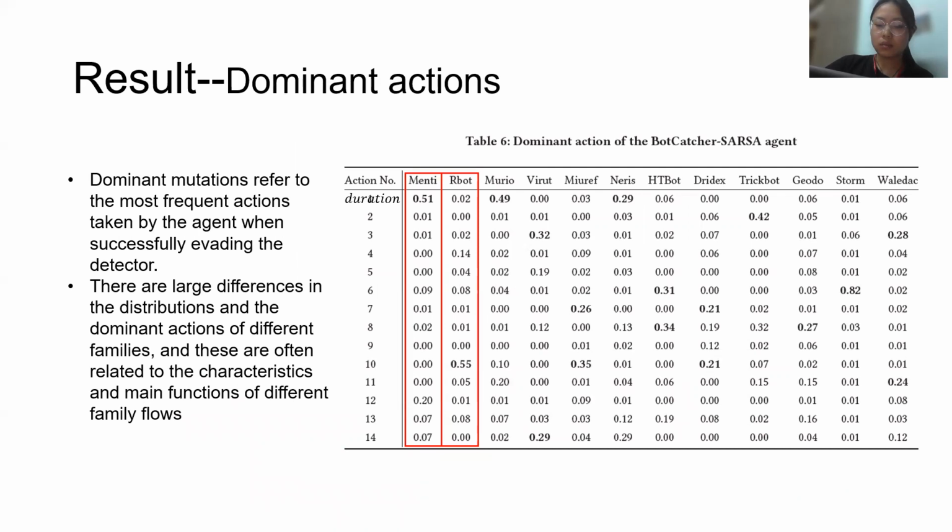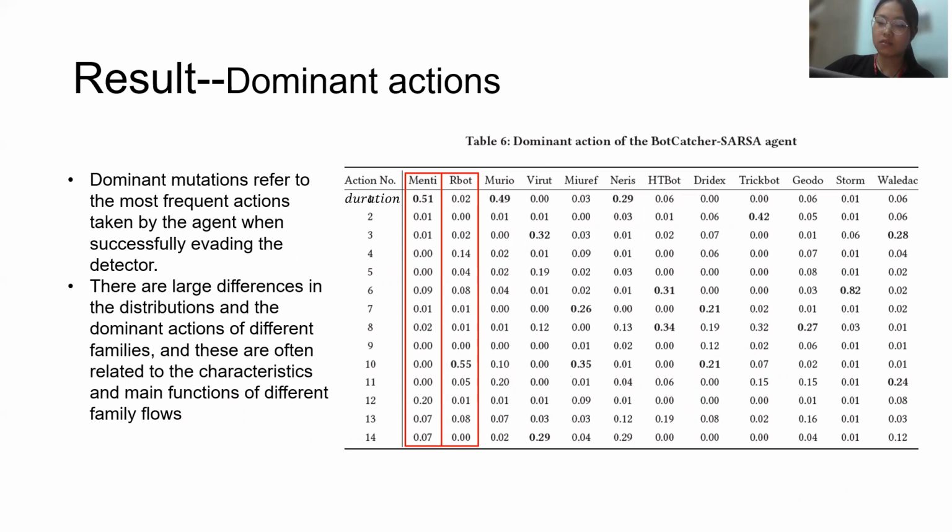Last is dominant actions. Dominant mutations refer to the most frequent actions taken by the agent when successfully evading the detector. Each botnet family has its own unique features, so the flows of different families also differ in terms of certain characteristics. Therefore, we guess that the influences produced by different actions should be different for each family. So each botnet family's dominant actions should be different.